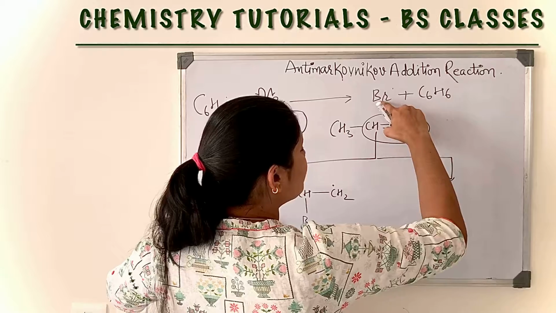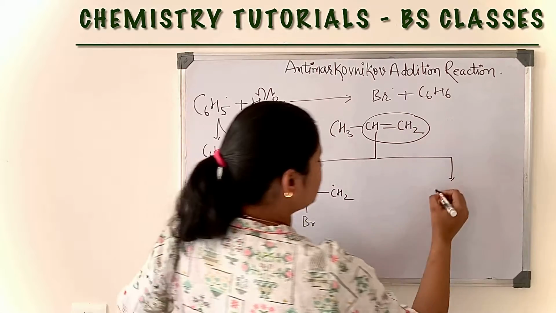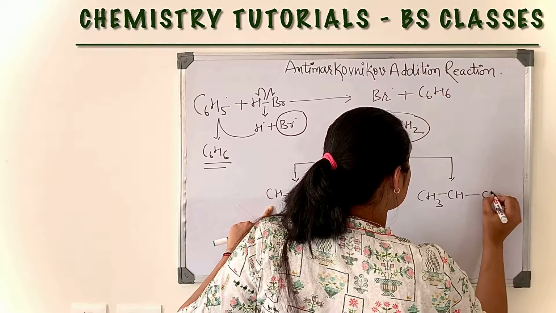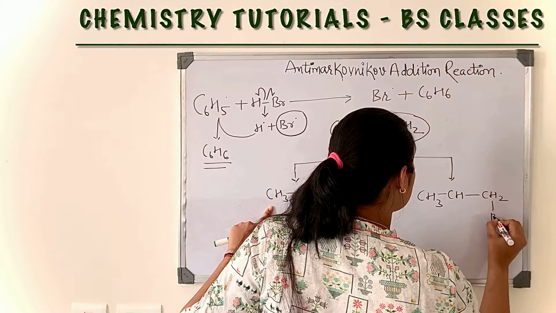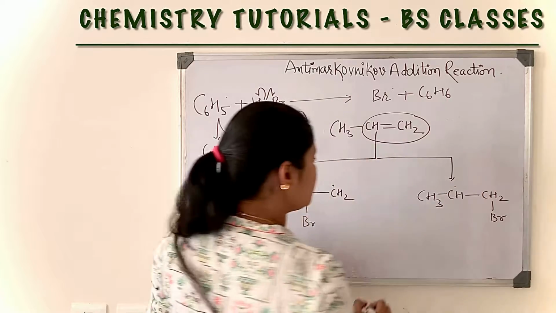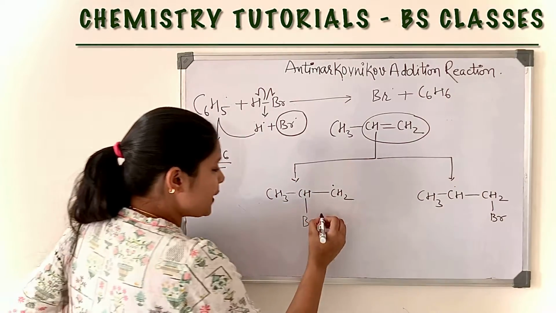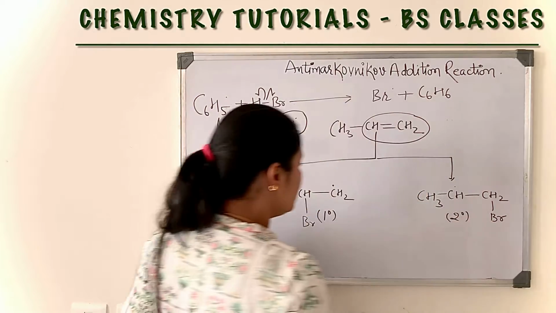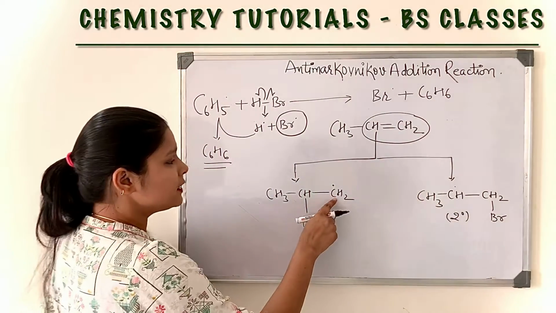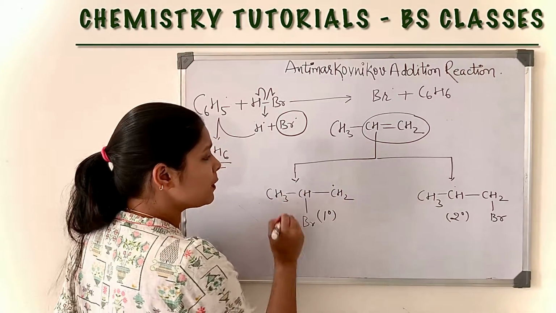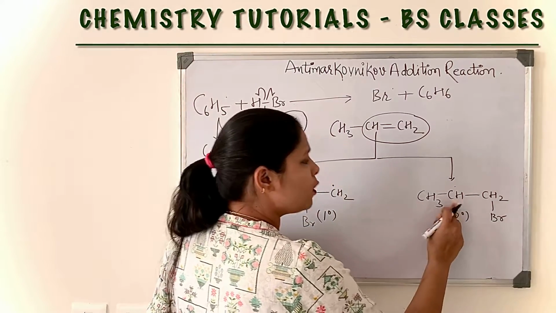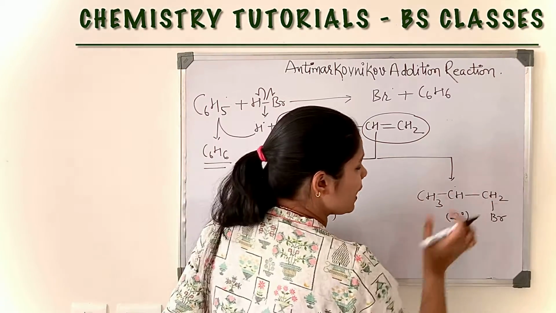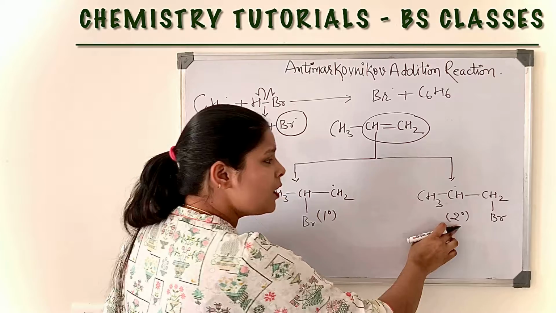Again, when bromine binds with this carbon, we will get this free radical. This is a primary free radical and this is a secondary free radical. This is primary because this carbon is attached to a single carbon. This is a secondary free radical because the free radical containing carbon is attached to two carbons.